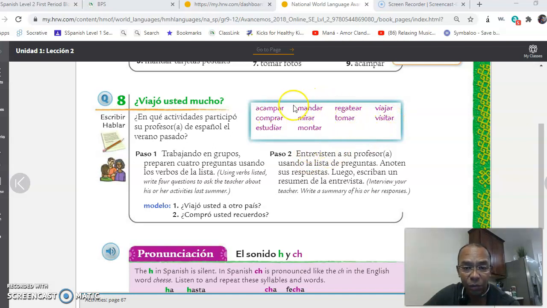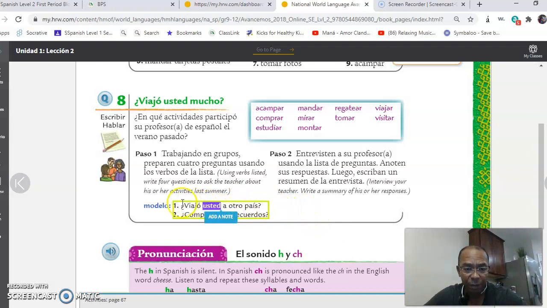So all of these, what you got to do, you got to select the correct one, okay? And it says here, ¿en qué actividades participó el profesor del español del verano pasado? In what activities the Spanish teacher participated last summer? So right here, what you're going to do is you're going to grab each one of these, okay? And you're going to ask, using the usted form. Pretend that you are asking your Spanish teacher, which will be me, in Spanish, if you did any of these things.